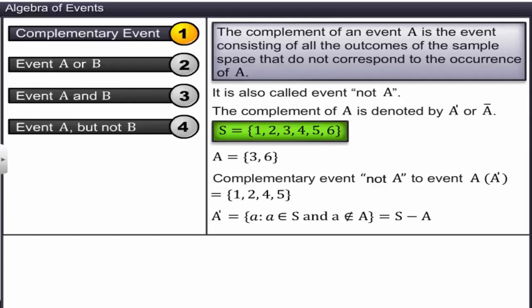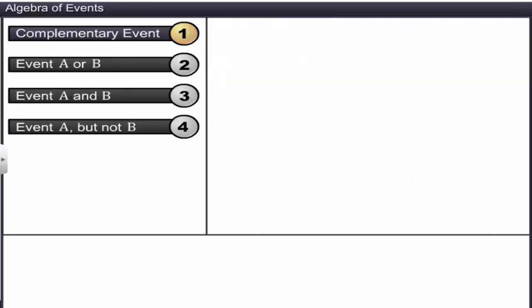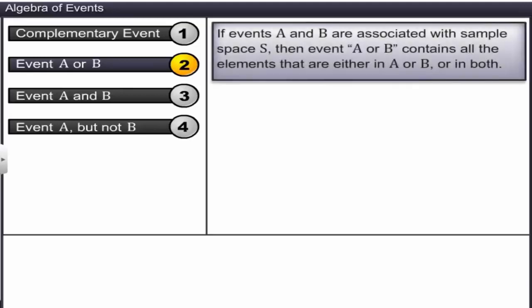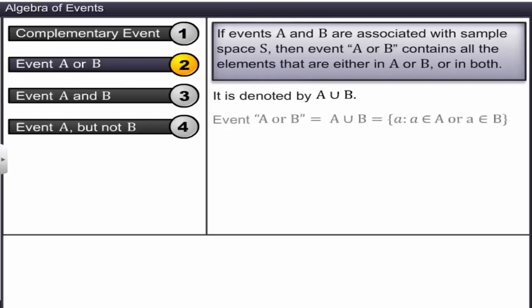Next, event A or B is analogous to the union operation on sets. If events A and B are associated with sample space S of an experiment, then event A or B contains all the elements that are either in A or B or in both. It is denoted as shown and is read as A union B or A or B. In general, event A or B is equal to A union B, which is equal to a such that a belongs to A or a belongs to B.